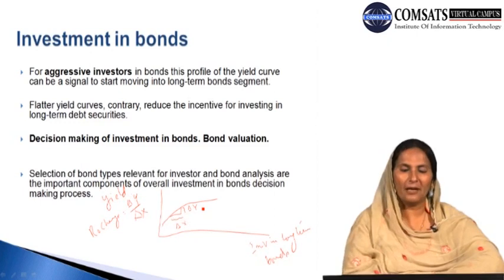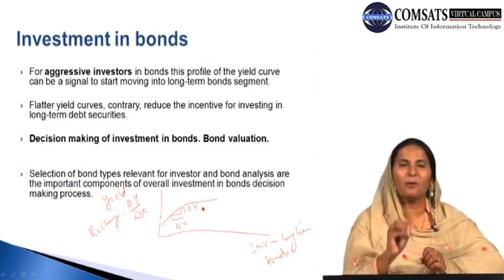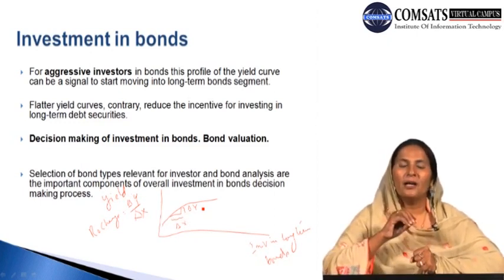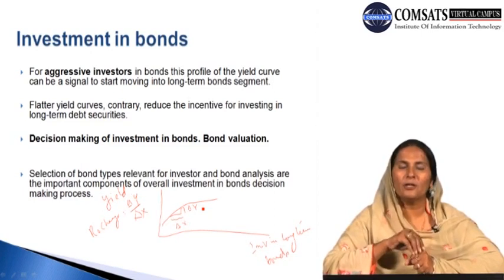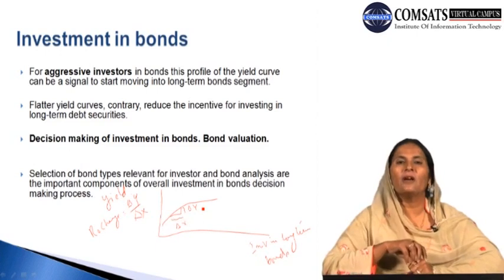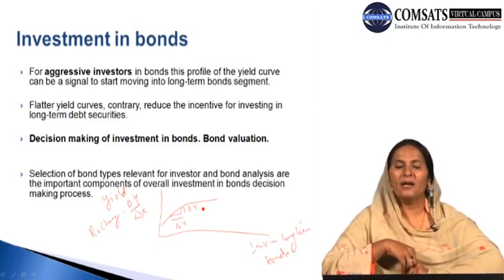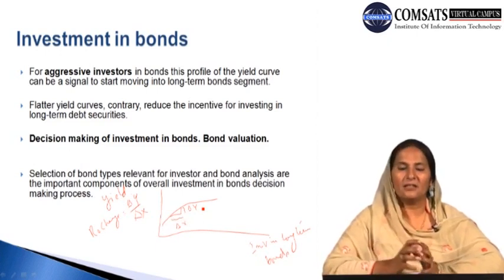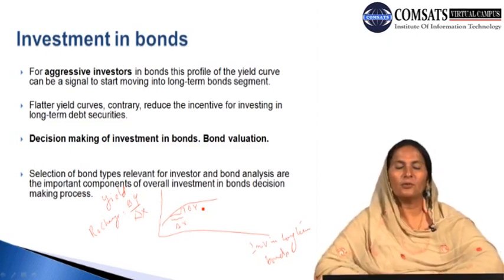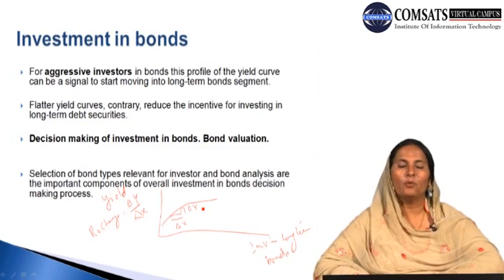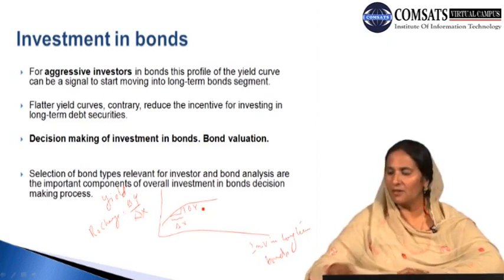And the bond type is important because the type of the bond indicates the nature of the bond and yield to maturity, price of it, risk premium associated, rate of return associated, and what is the principal amount. All these other things are relevant and associated with the type of the bond, and therefore it is important to keep the type of the bonds into consideration in order to make the decision about the investment in the bonds.